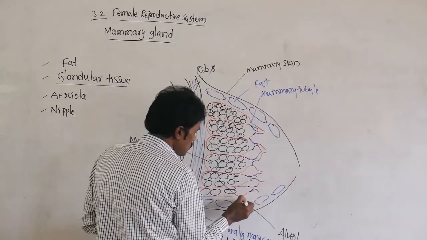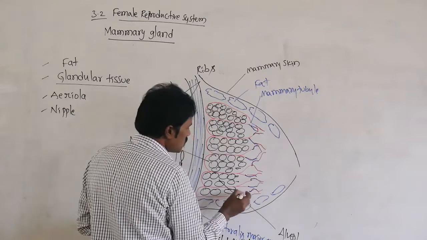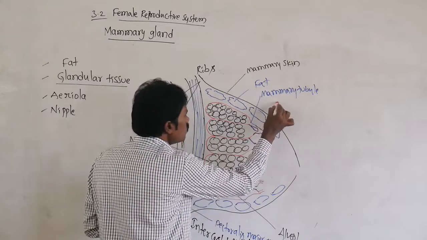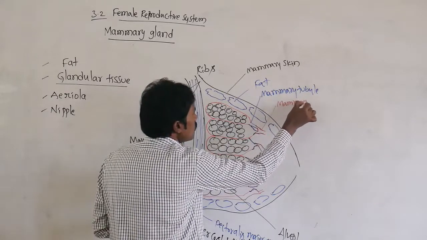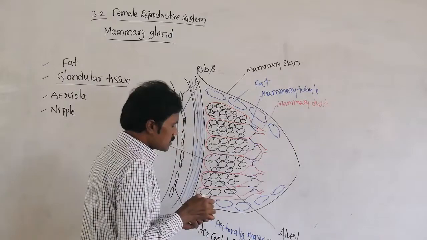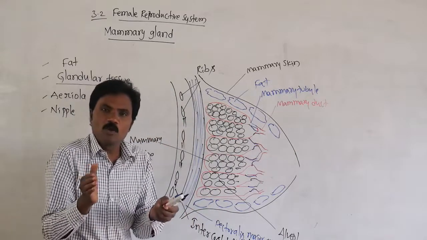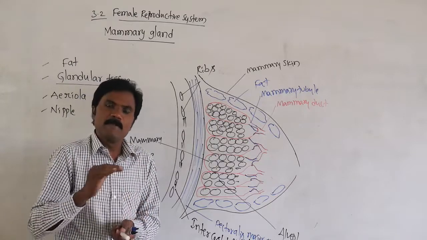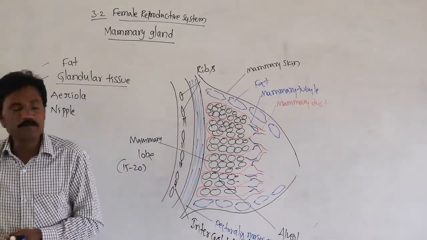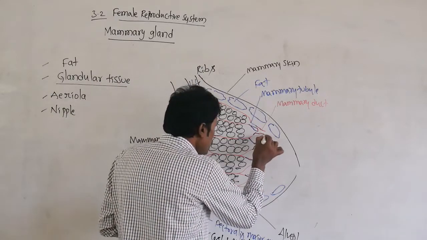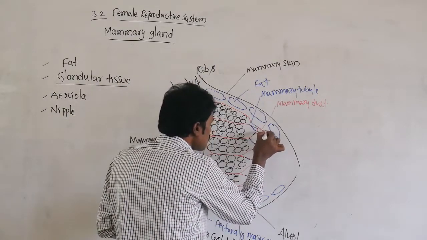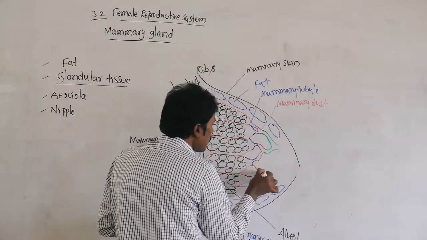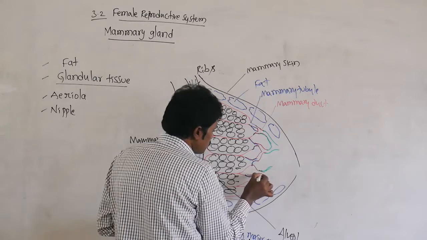Like this it will be present. From here where it originates, we call it the mammary duct. A group of mammary ducts form the mammary ampulla. It forms this one, the mammary ampulla. All of these get together to form the mammary ampulla.